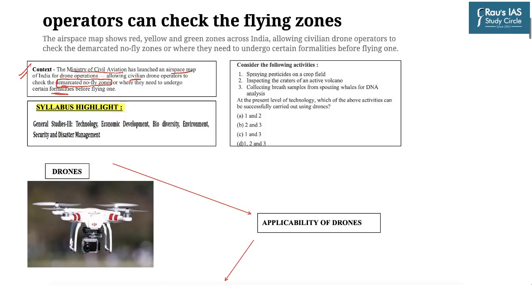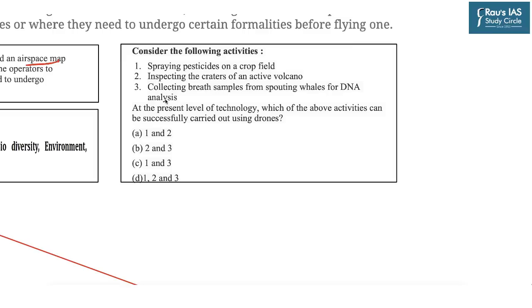So the topic falls under the syllabus GS3 in the subtopic of Science and Technology, from which regularly every year the questions are asked. For example, in UPSC prelims this question was asked. 3 statements were given and it was asked that at the present level of technology, which of the above activities can be successfully carried out using the drones. So the activities mentioned were spraying the pesticides on the crop field, inspecting the craters of an active volcano, and collecting the breath samples from spouting whales for DNA analysis.